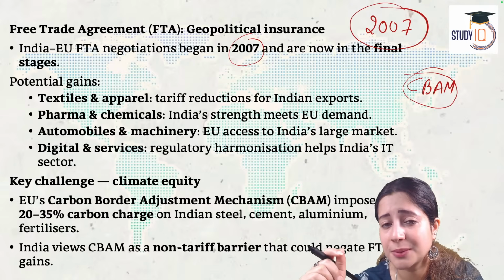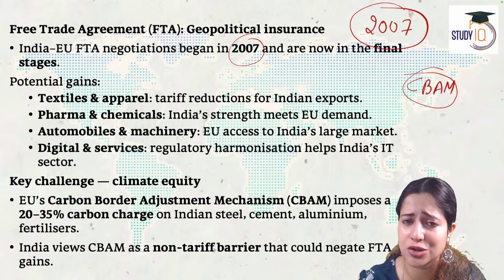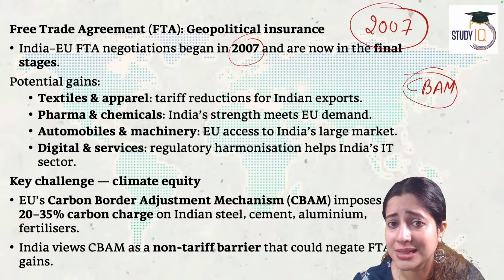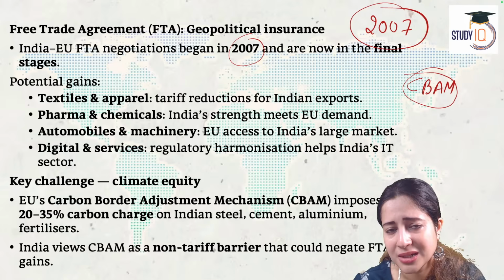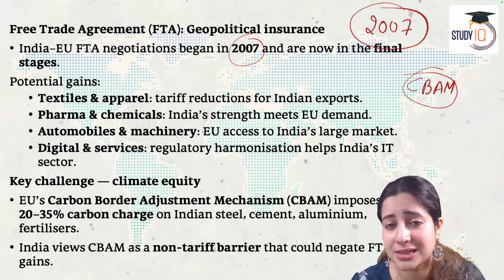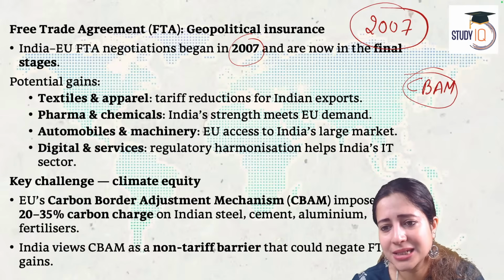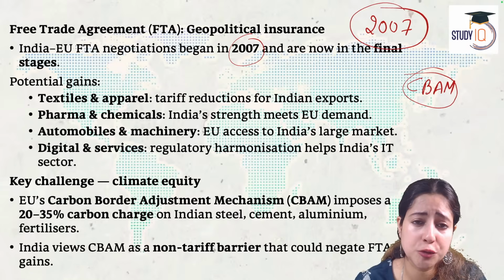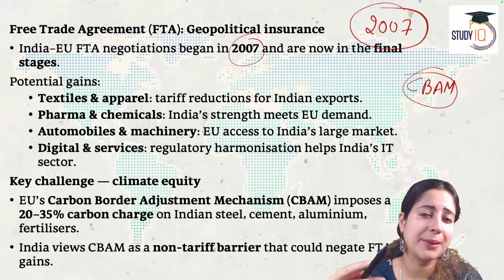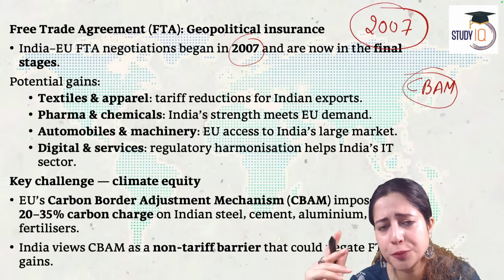And therefore, the biggest fear among India and many other regions of the global south is that Europe could be a great trading destination, a very stable market, but the CBAM could also challenge our benefits, our export surplus. Today, Europe imposes about 30% carbon tax on Indian steel, cement, aluminium, and fertilizers. It produces a very high tax result for us. Therefore, our exporters will have to pay extra tax if the per capita emission of their production is high and doesn't match European standards.